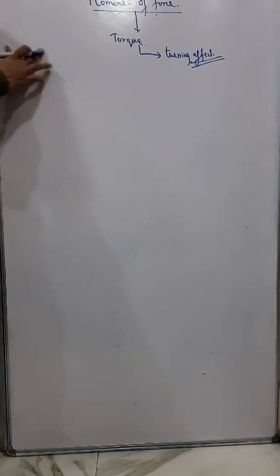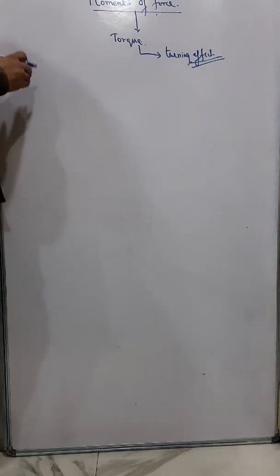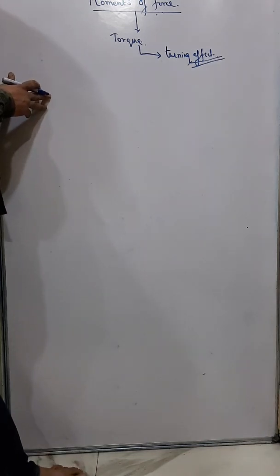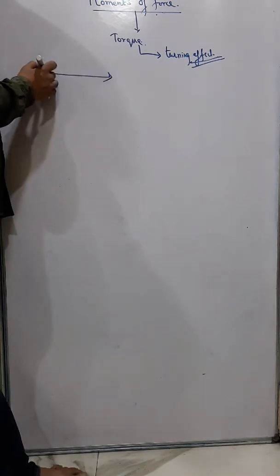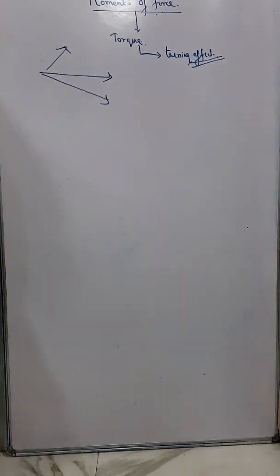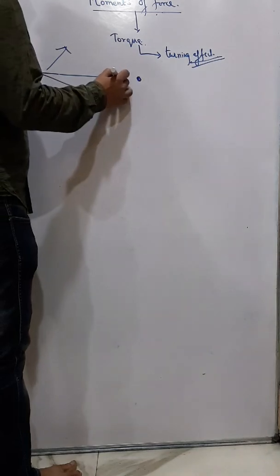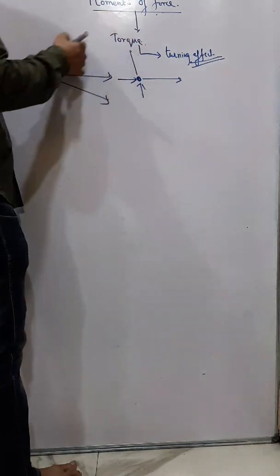Now it also depends on whether the body will turn or rotate or it will go in a straight line. When force is applied to a rigid body which is not fixed anywhere, then the body moves in a straight line, and that we say is a translational motion or linear motion. So suppose this is a body, we apply a force, it will move here, or if I apply a force it will move here. So that's a translational motion.